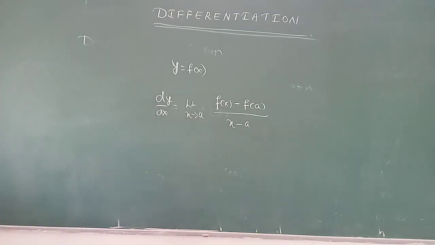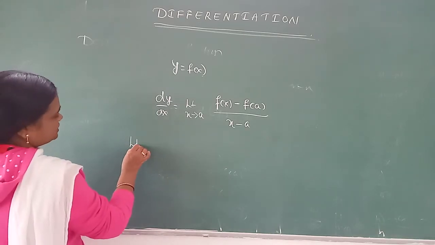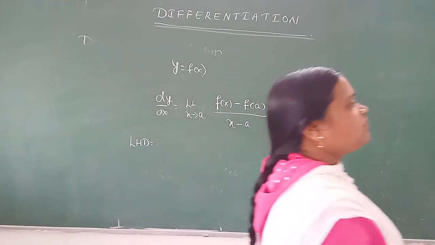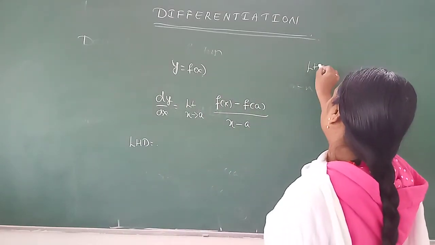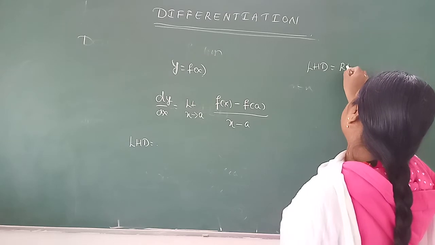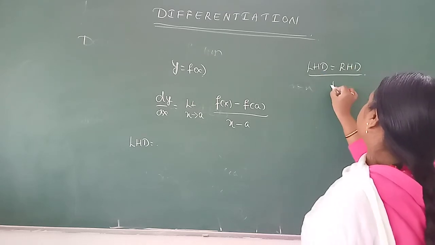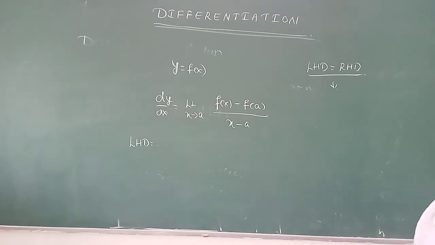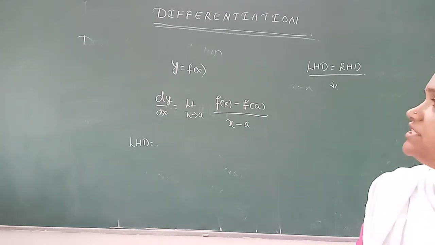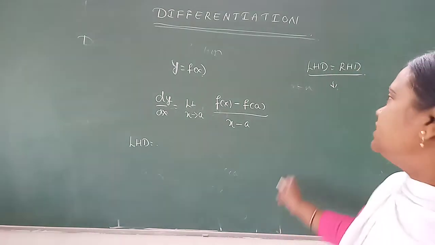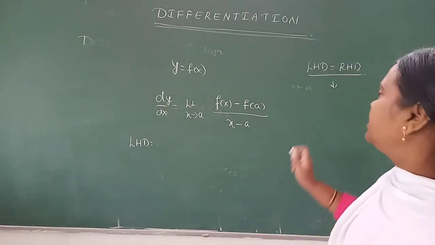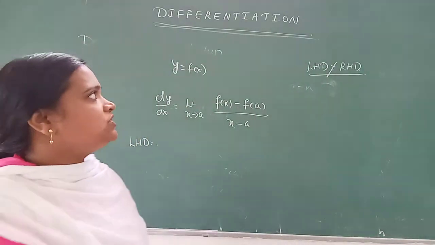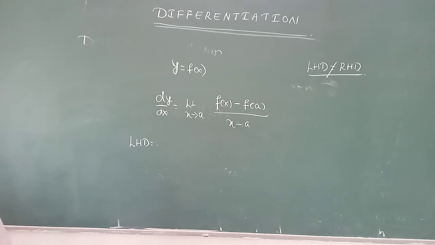Next we have to apply here the left hand derivative as well as the right hand derivative, because we know already from PUC first year, if the LHD, left hand derivative, coincides with the right hand derivative, then only differentiation exists at that given point. Differentiation exists at the given point if LHD equals RHD. If the left hand derivative is not equal to the right hand derivative, we say that the function is not a differentiable function.